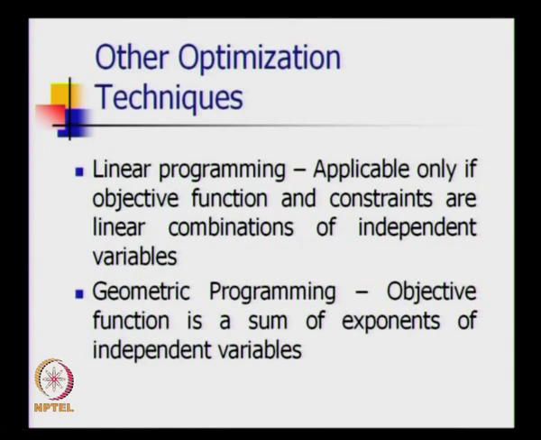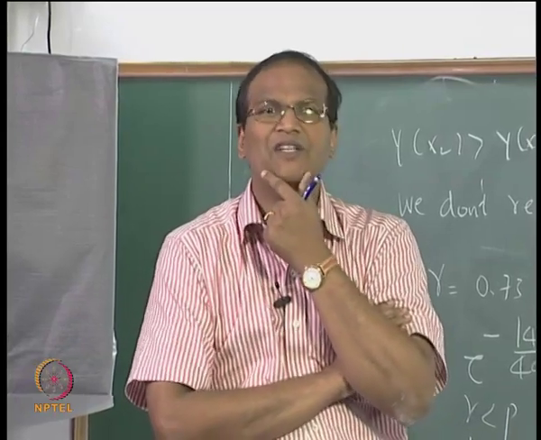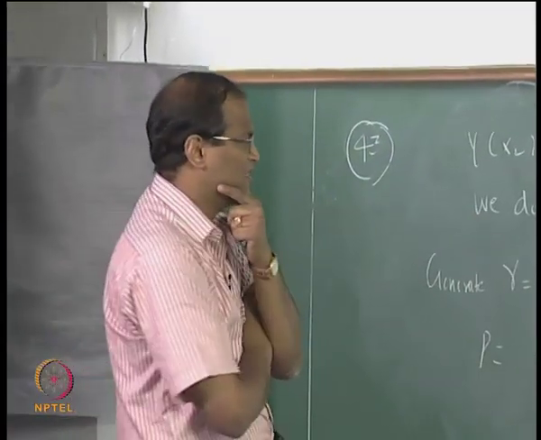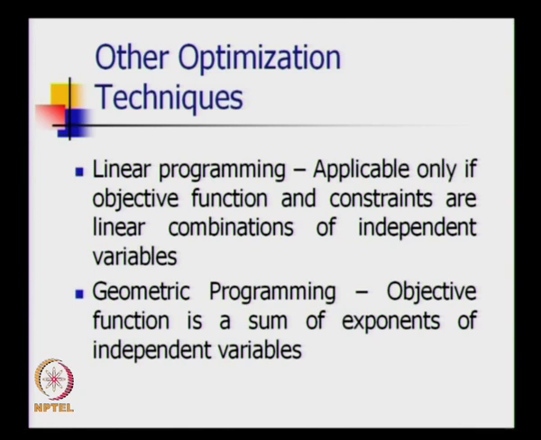Other optimization techniques: linear programming is applicable only if the objective function and constraints are linear combinations of the independent variables. We solve LP problems using two techniques, the graphical method for 2 variables and the method of slack variables. A systematic way of performing the method of slack variables is the simplex method, which some of you must have learned in operations research. Geometric programming is basically where the objective function is a sum of exponents. I did not cover this because there aren't many problems in thermal sciences which are amenable to geometric programming.